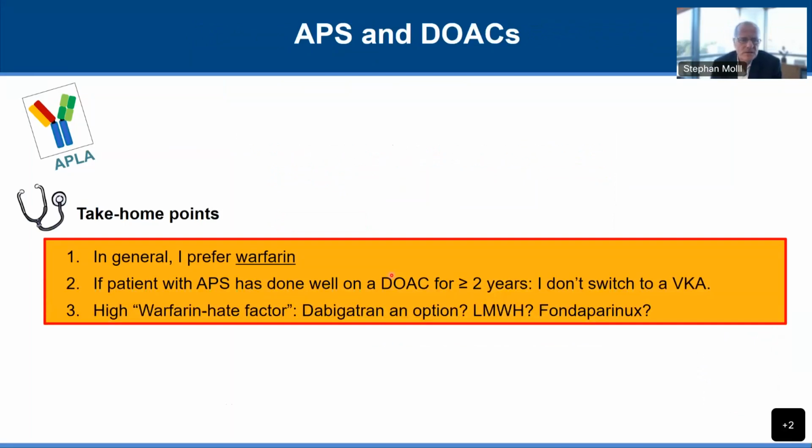So my take-home points on this is, in general, in patients with full-blown APS, particularly the triple positive ones, I prefer warfarin. However, if the patient has done well on it, has already been on a direct oral anticoagulant for 2 or more years, I don't switch to a VKA. And then we have those patients who hate to be on warfarin or whatever vitamin K antagonist you use. And in those patients, is maybe the dabigatran option, no data, or low molecular heparin, no data, or fondaparinux, no data. But those are non-evidence-based decisions that we can choose after discussion with the patient.